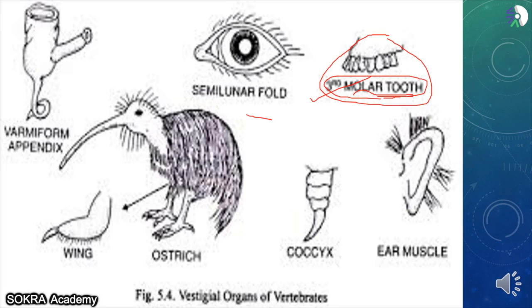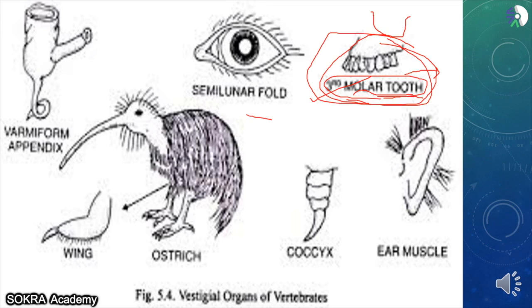So what we will see after 50 to 60 years in our upcoming generation is that this molar is gone. We will see this happen because over the years the size of the jaw is becoming less. I will show you in an upcoming slide, but just remember the size of the jaw. What is the jaw? You know, your lower bone or the chin bone, that part is called the jaw. The size of the jaw is becoming less. Because the size is becoming less, there is no place for this wisdom tooth to come out. That is the reason this is becoming vestigial.